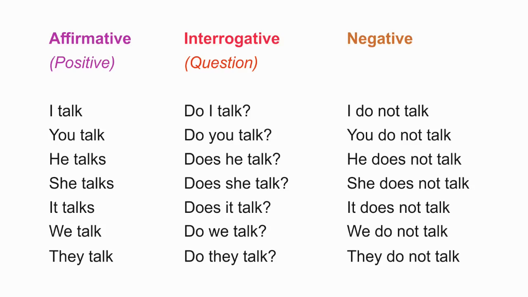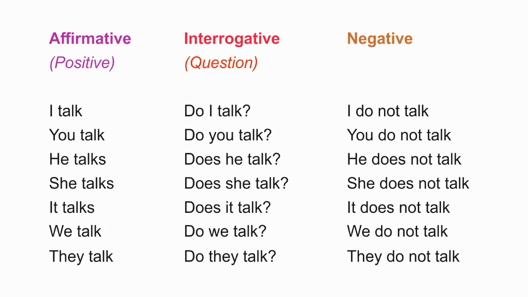Every tense in English has three forms: affirmative or positive, interrogative, which means question sentence, and negative. The second one is interrogative, also known as question. The third one is negative.